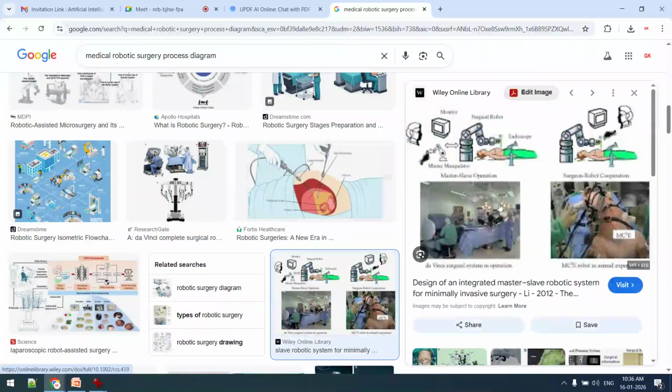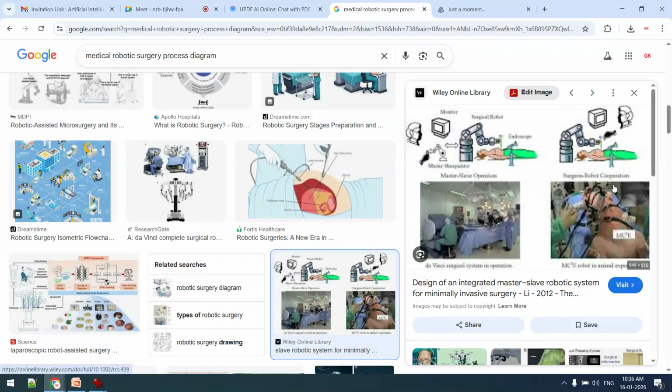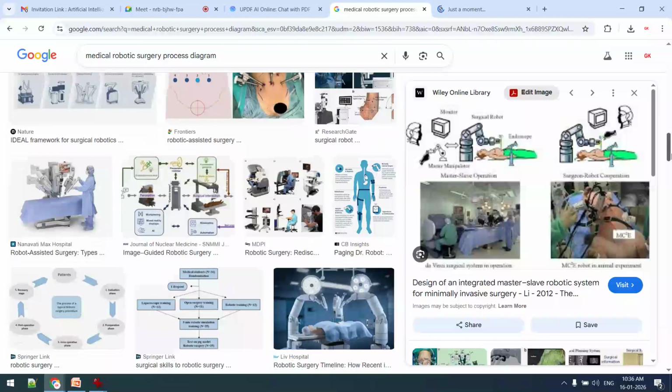Okay, this one. Now you can take any image. For example, you are reading some book, so from that book you can take a screenshot, or take an image from your mobile phone, and you can upload it here, and after that you will be able to generate its description. Even hand-drawn sketches can be used.